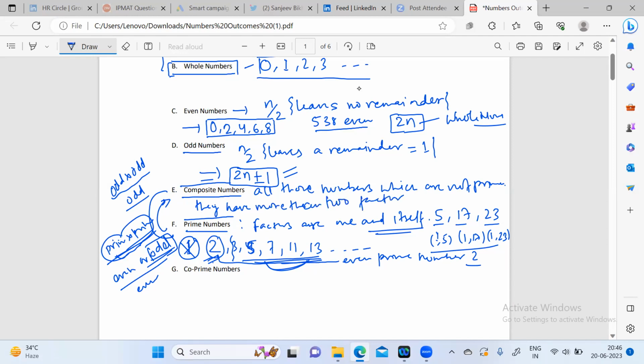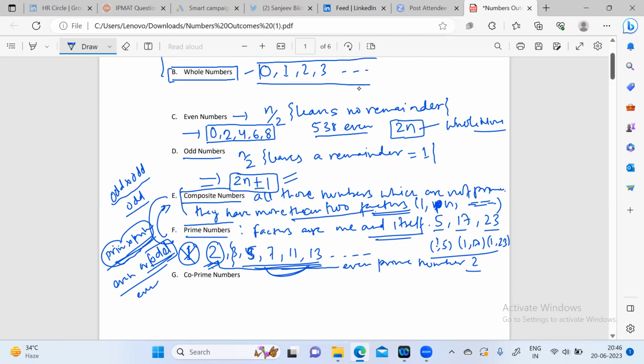Besides 1 and the number itself, which we tell for prime, they have some other factors, either 1 more factor or 2 more factors or 3 more factors. So they have more than 2 factors. So this is a composite number.